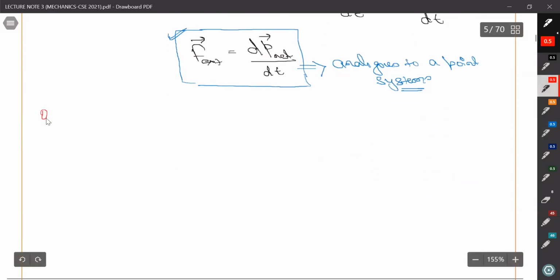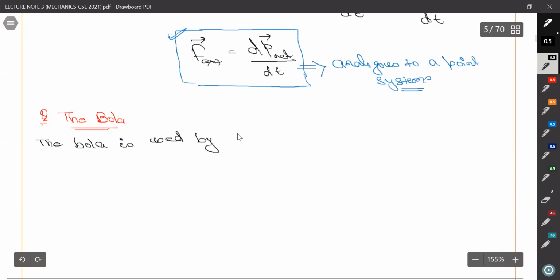So write down one question, and the question name is the bola. What is this bola? I will let you understand. First write out the question. The bola is used by gauchos. Actually this bola is basically a set of balls, and gauchos is basically South American cowboys. So you have seen in the movies also.